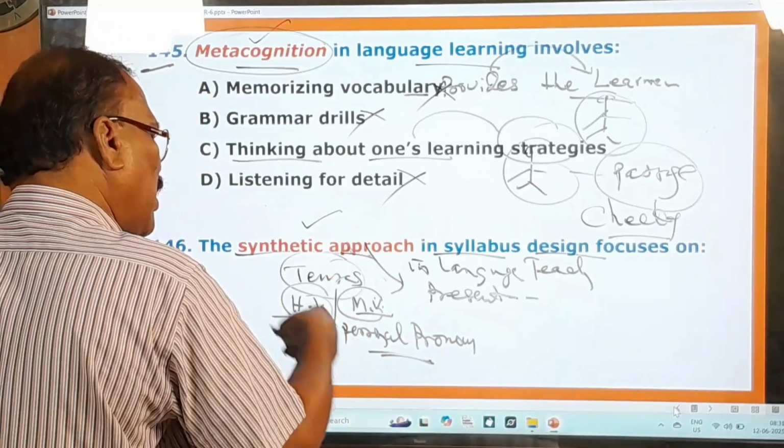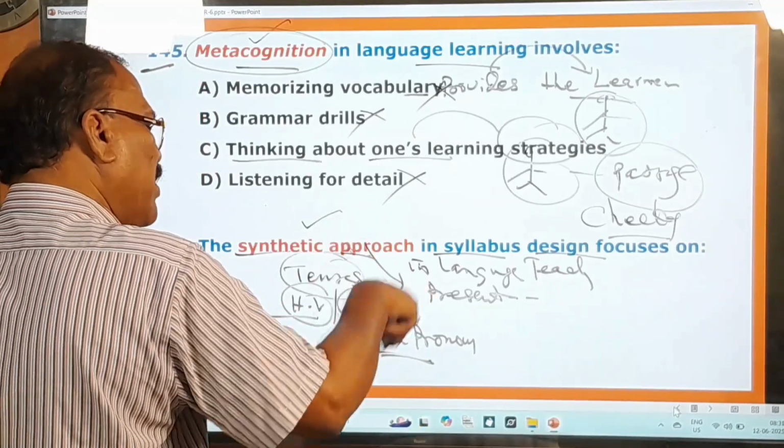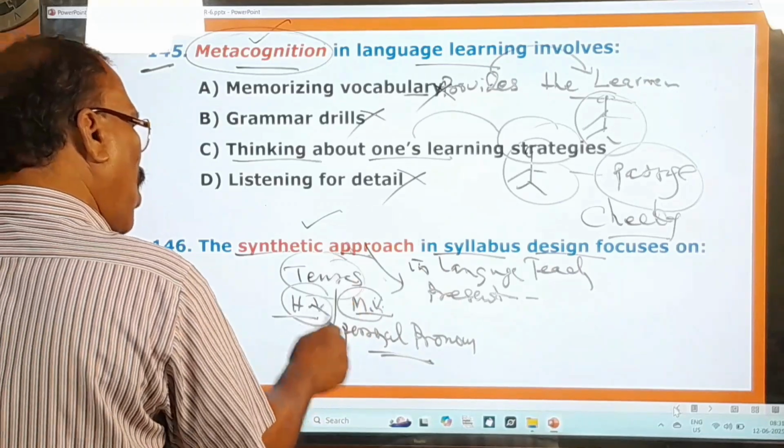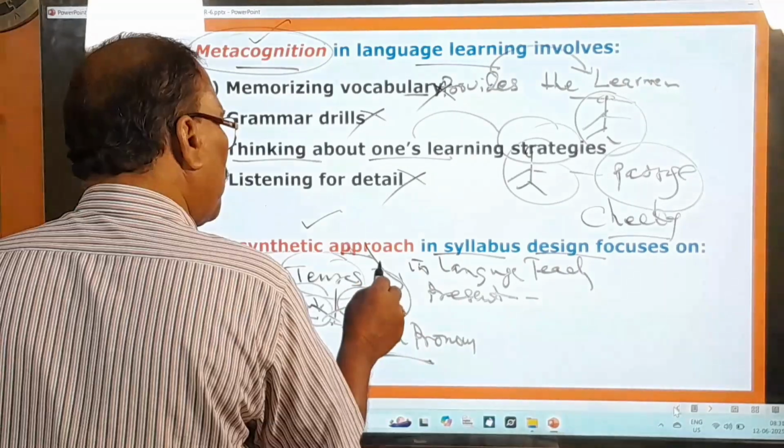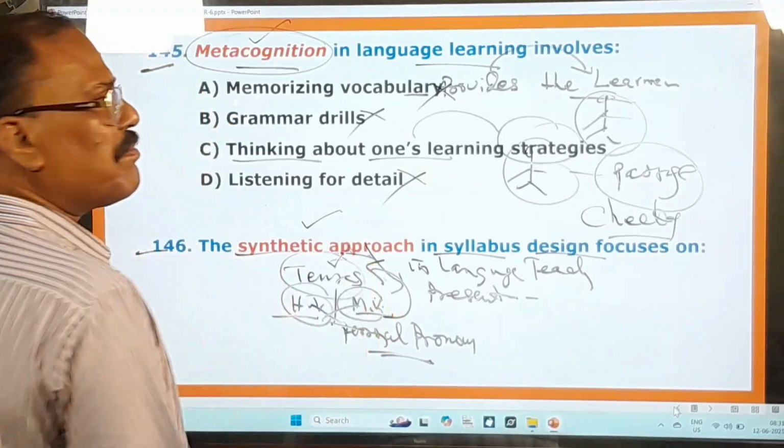After teaching all these individual language items separately, I combine all of them together into bigger units or larger units to teach the students these tenses.